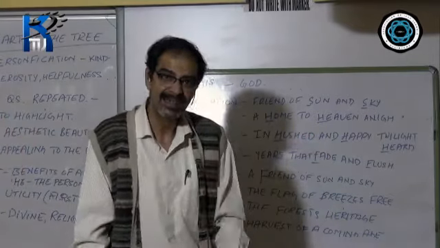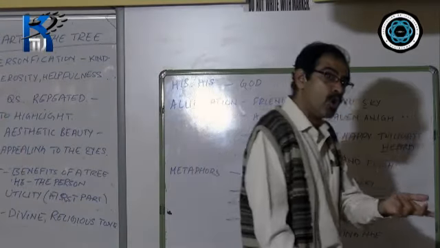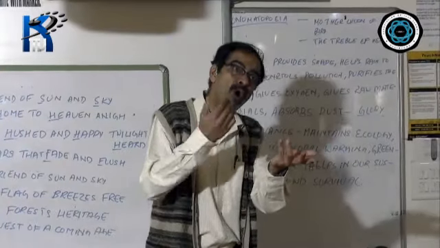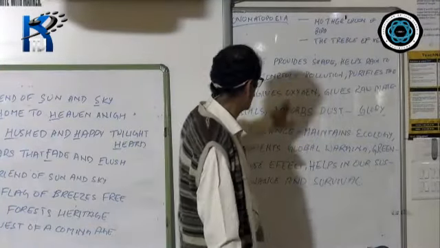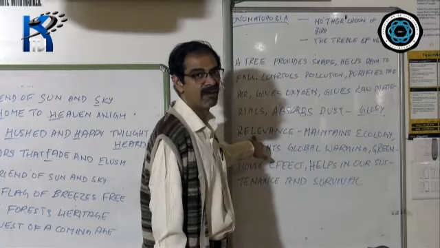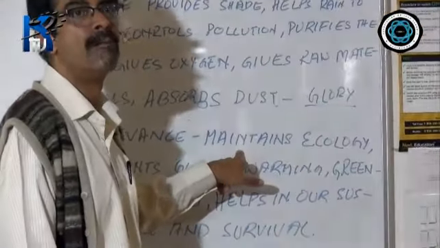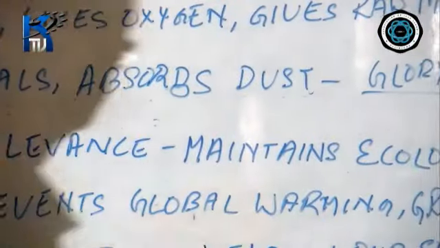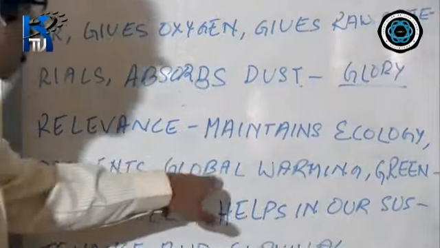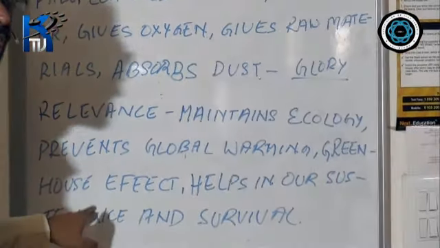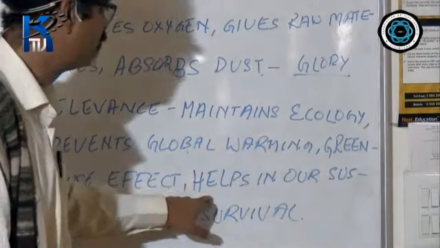So in ICSE, if you are asked about what are the benefits of planting trees in the modern times, you will write these, what I have referred to as relevance. See, planting trees maintains the ecology, prevents global warming, it stops and prevents and lowers greenhouse effects.